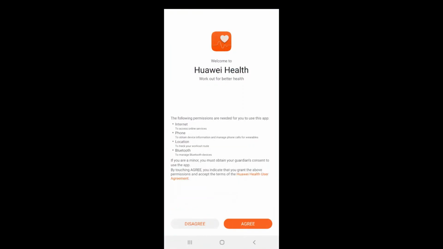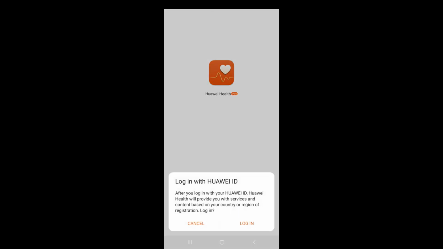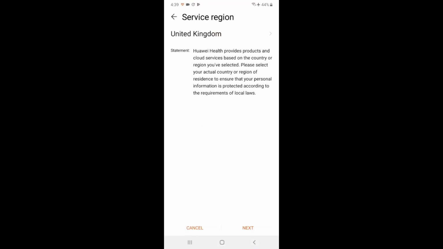Click on next. Now you will get a new option, they will ask you to log in with Huawei ID. Click on login, and as I told you earlier, here it will automatically show United Kingdom. Keep it like that and click on next. And here you need to enter the password and email address of the account you have already created.